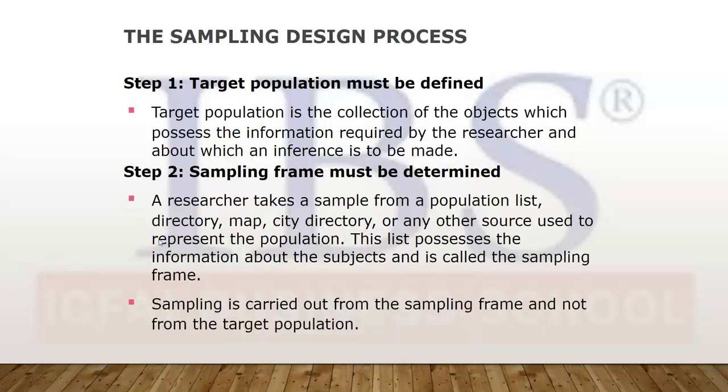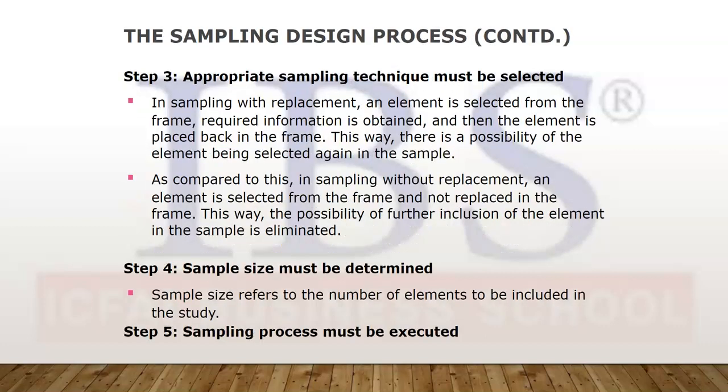Okay. Now this is explained in detail. Step 1 is you have to define the population, then define the sampling frame. Now the sampling frame can be a city out of the whole country, or if it is a city it can be a colony, and so on. Then you have to decide which sampling technique to use, whether it will be with replacement or without replacement, and so on. Sample size must be determined, what should be the sample size, and then you execute the process.